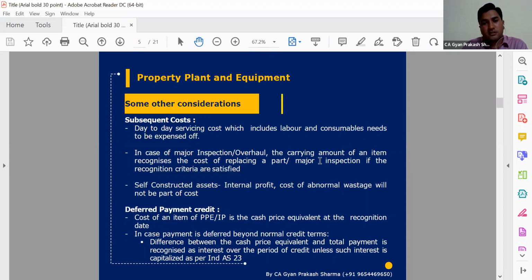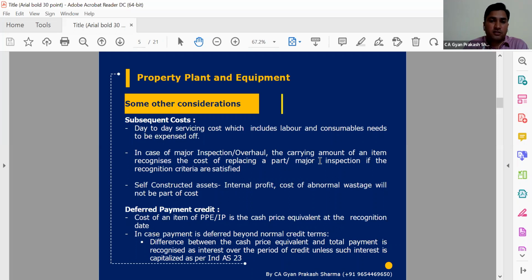So this is the first part we have discussed: on which price we need to do the initial recognition. Then the second question arises every year, after we have recognized an asset. It might be possible that for a particular asset we have installed, after some time, maybe 6 months or 1 year, we face difficulty running that plant and machinery, or there is a significant expenditure on land and building.